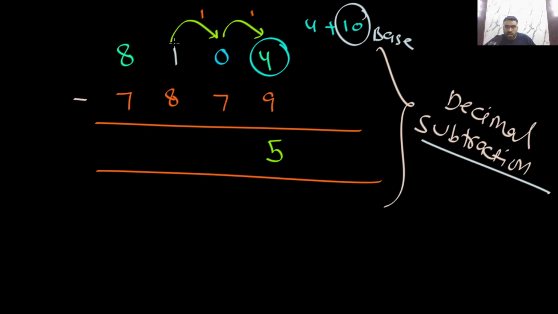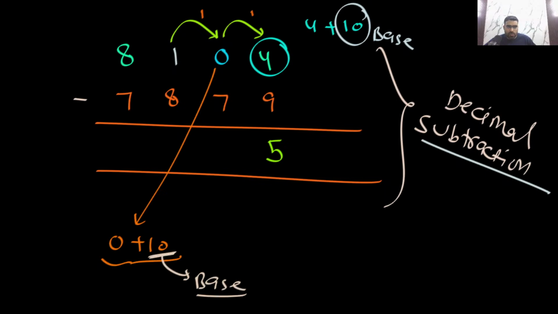Okay. Now you can see one thing. When you took the borrow, this also became 0 plus 10, because the base was 10. So basically this became 0 plus 10, and then this has given one borrow. So this has become 9 minus 7, that is 2. Now this has become 0, because this was 1 and we have already taken the borrow.